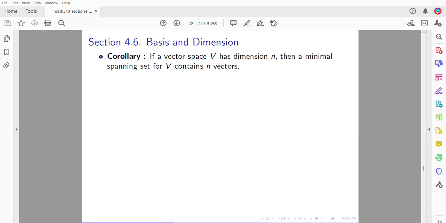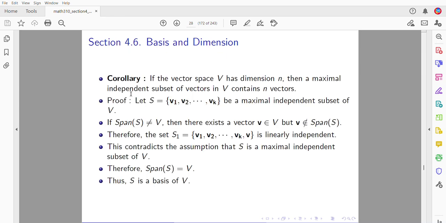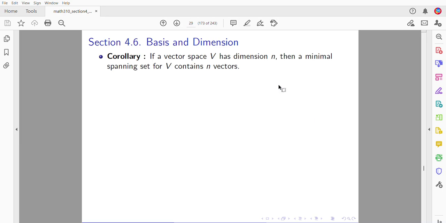Welcome back. So, in the previous corollary we saw a maximal linearly independent subset contains n vectors. It is a basis. Now we are going to show a minimal spanning set contains n vectors. Okay, we have a vector space of dimension n. Let S be v1 through vk, a minimal spanning set. So you know it is a spanning set and it's of the smallest size.